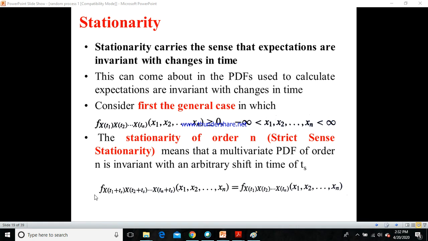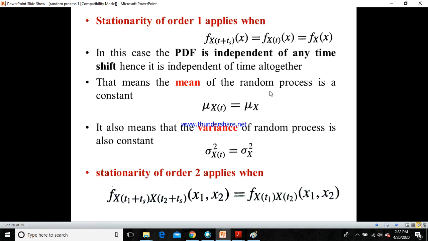This is the meaning of stationarity in random process. Similarly, when we take stationarity of order 1, we have only one term, x of t plus ts, shifted with an arbitrary time ts, and this equals f of x of t of x.